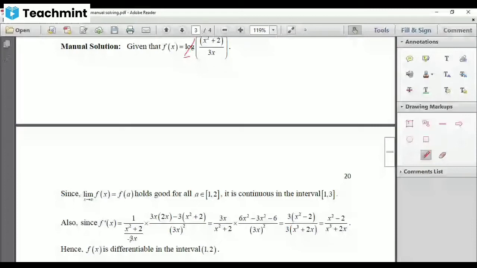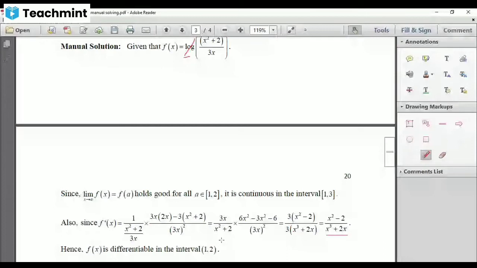Now multiply and simplify this. If this goes to the numerator, that becomes 3x by x square plus 2 into, multiply this, you'll get 6x square minus 3x square minus 6 by 3x square. So 6x square minus 3x square is 3x square. Between 3x square and 6, 3 is common. So you'll get x square minus 2. And the 3x gets cancelled. You'll get simply 3 into x square plus 2. So 3x into this, multiply x by x with this, you'll get x cube plus 2x into 3. 3 cancels. You'll get x square minus 2 divided by x cube plus 2x. That is your f dash of x.